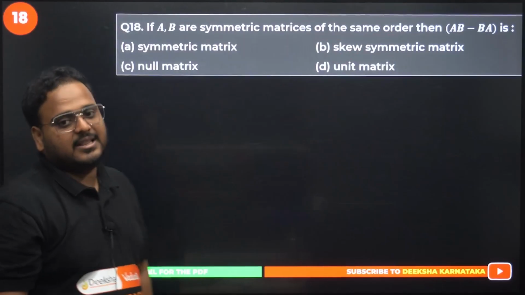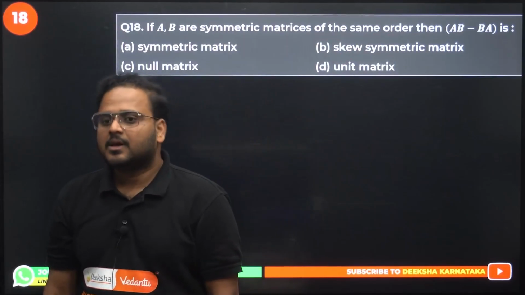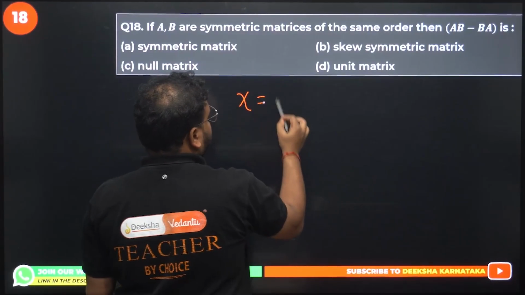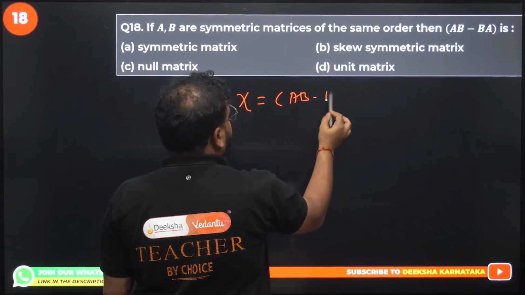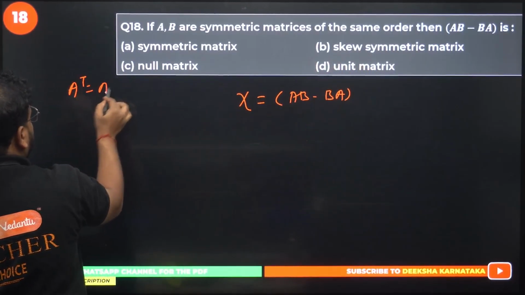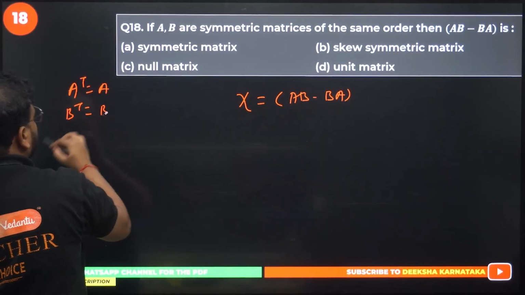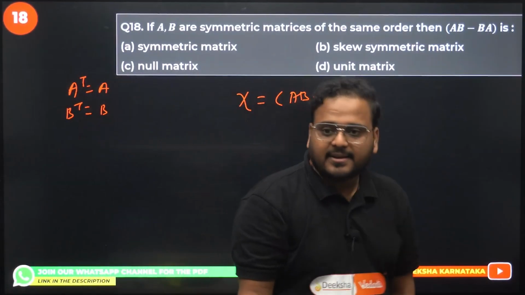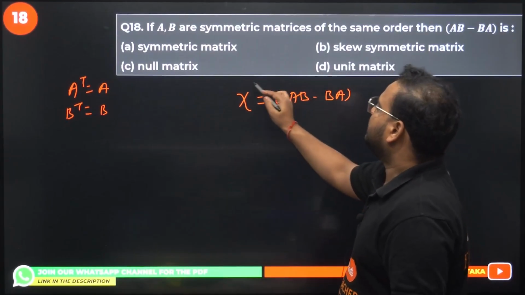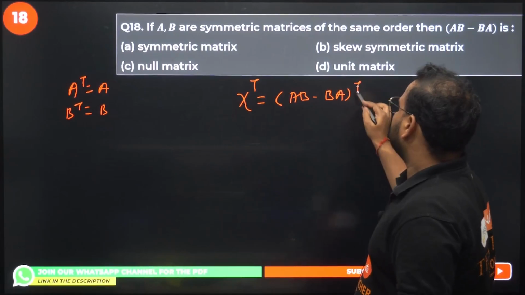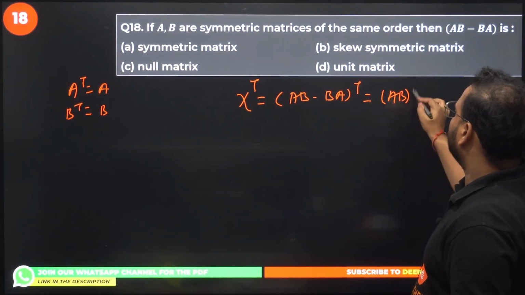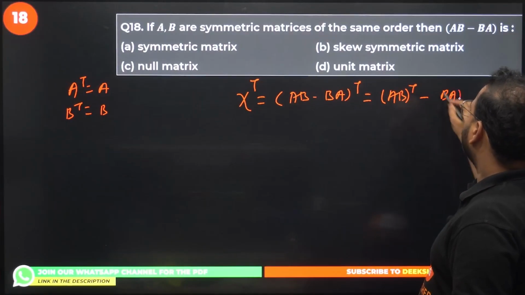Question number 18 now. A, B are symmetric matrices of the same order. Let's call this matrix X. They're saying symmetric matrices. It means A transpose is A and B transpose is B. Right? Let's take the transpose of X. What happens to this? It will become (AB) transpose minus (BA) transpose.